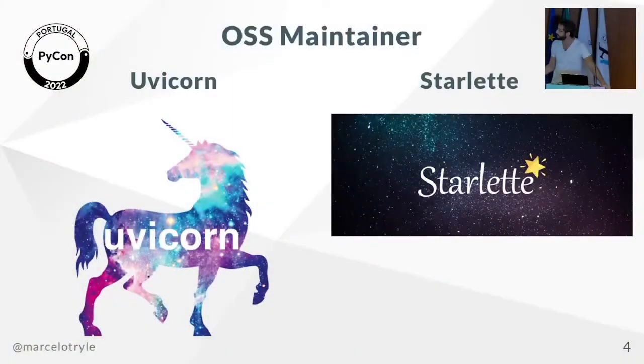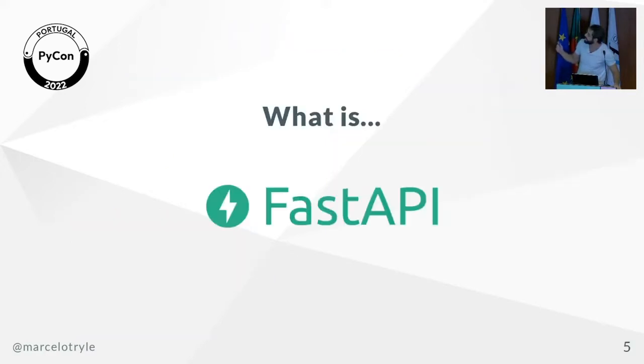If you have ever used FastAPI, you are probably familiar with at least Uvicorn, which is the server implementation that you use to run FastAPI applications and applications that follow the same protocol interface. And I'm also a maintainer of Starlette, which is the web framework that provides the web capabilities for FastAPI. And yeah, that's basically what I do in open source.